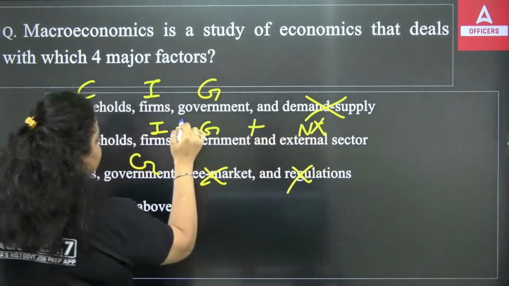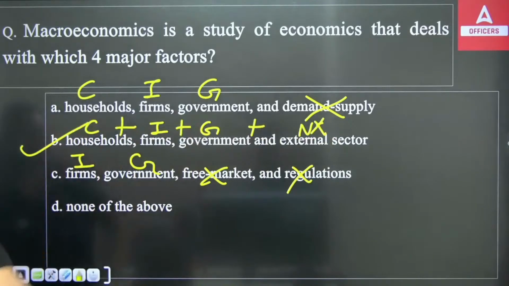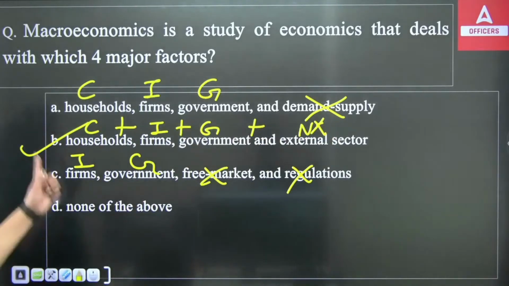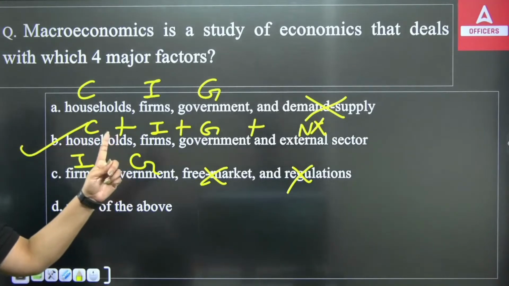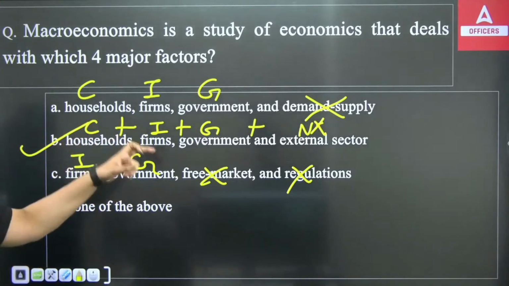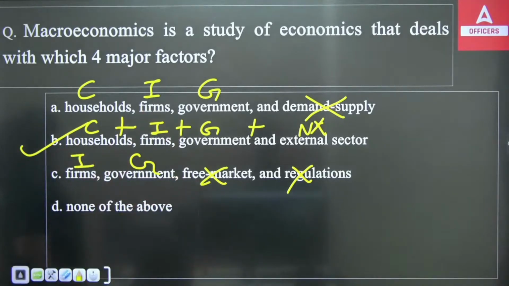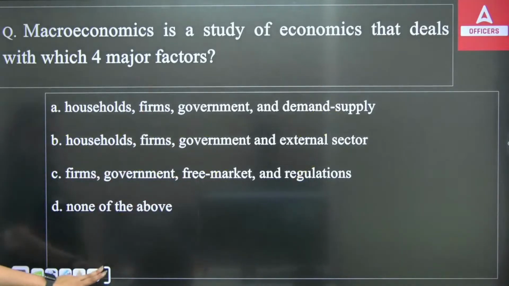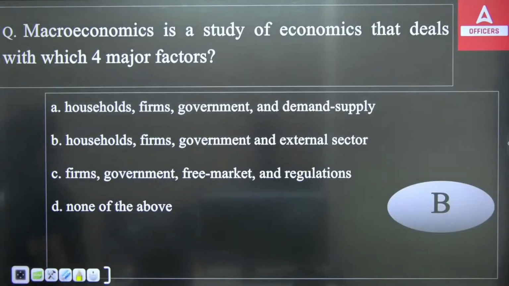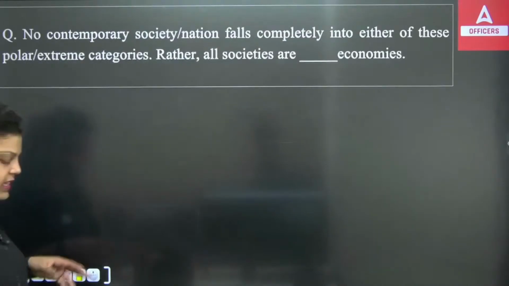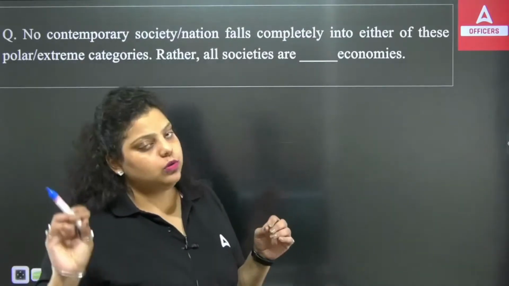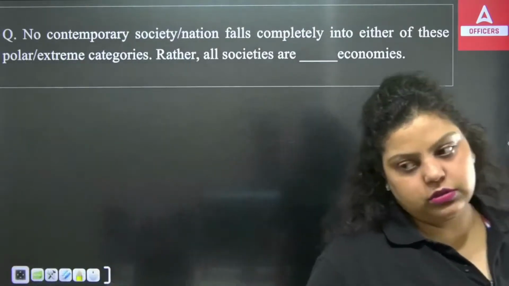So when you calculate all the values of these four factors, it gives you the study of economics. These are the four factors: households, firms, government, and external sector. Clear? So the right answer will be option B. I hope it's clear to all of you. That's very simple. If you know the definition of GDP and the macroeconomic factors, you will easily be able to answer the question.